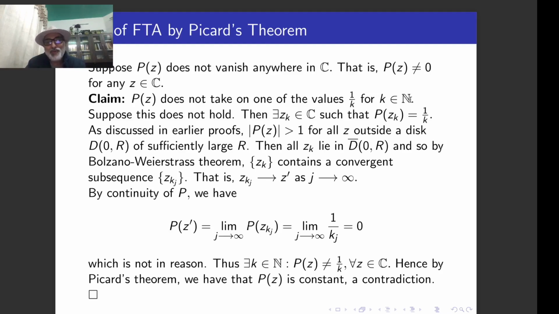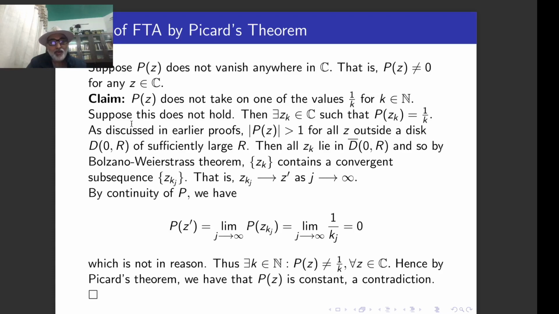So see how this claim is proved. This is a very simple proof of establishing this claim. Suppose this does not hold. That means P(z) takes on every such value. It does not omit any value of this type. So it assumes every value. Once it assumes every value, that means for every 1/k, there is a point in C such that P of that point is 1/k. So that's what I'm saying. There is z_k in C such that P(z_k) is equal to 1/k.